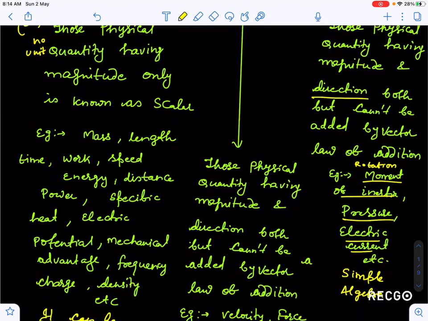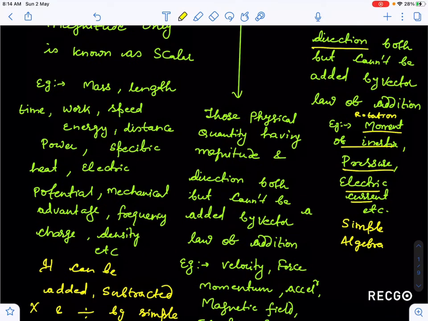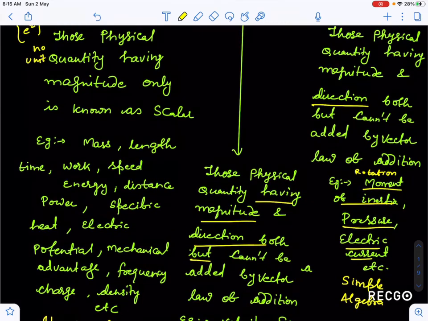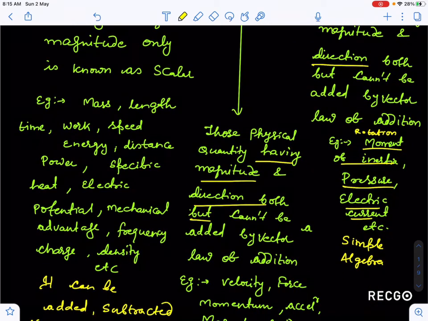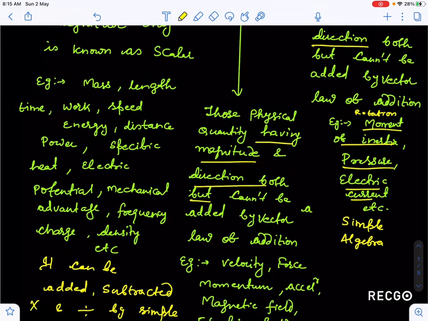Now, this topic is all about vectors. So what is a vector? Those physical quantity having magnitude and direction both. Usually this is written in the class 9th book, but it is not the complete definition of vector, because this is a tensor. If a physical quantity has magnitude and direction, that is a tensor quantity. But here what is the speciality of this?